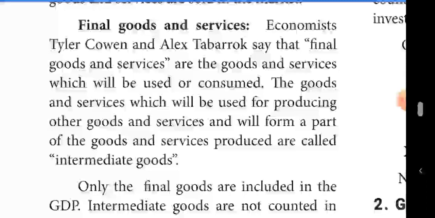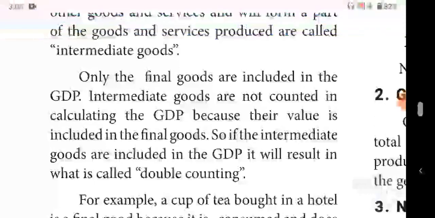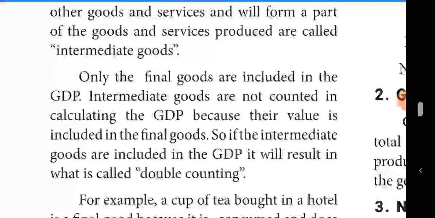Intermediate goods are not counted in the GDP, because their value is already included in the final goods. So the intermediate goods value is not added in the GDP. If intermediate goods were added, that would be double counting, which is very difficult to add.